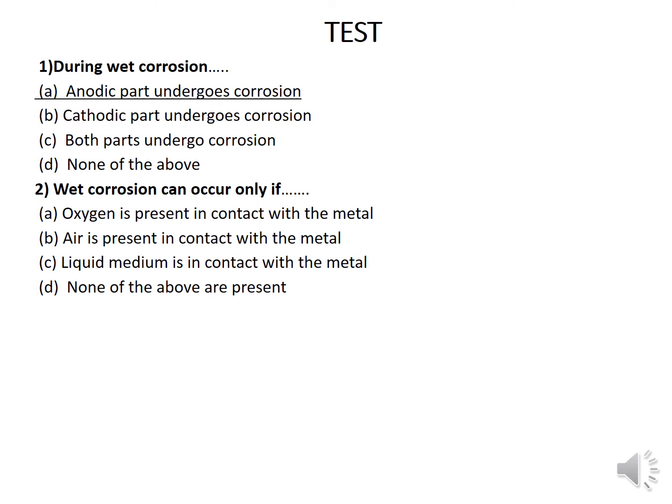Wet corrosion occurs only if: oxygen is present in contact with the metal, air is present in contact with the metal, or a liquid medium is in contact with the metal. If oxygen is present in contact with the metal, it will form atmospheric corrosion. For electrochemical corrosion, a liquid medium or moisture is required. The option is C.